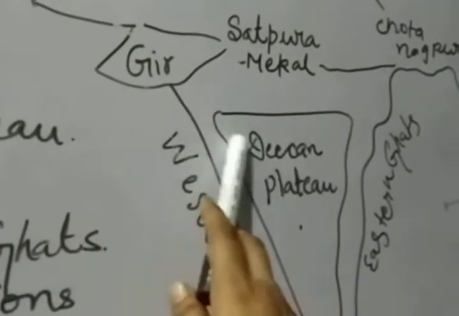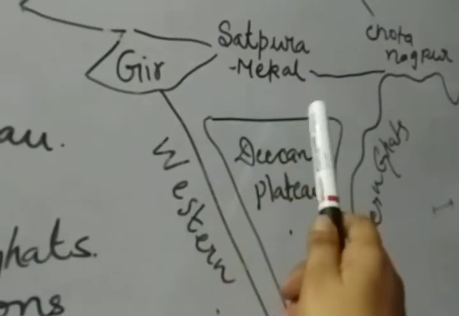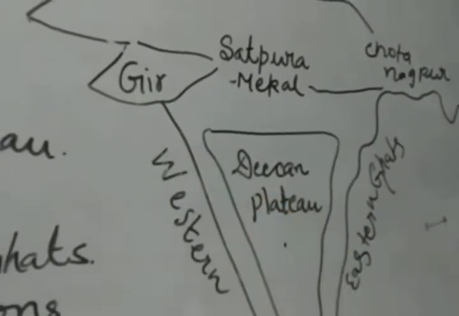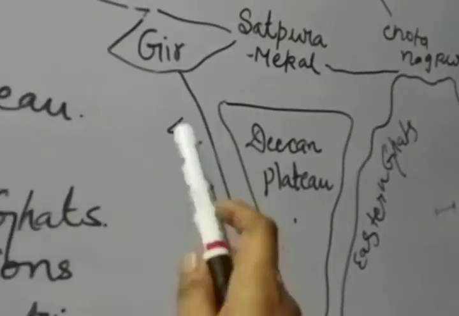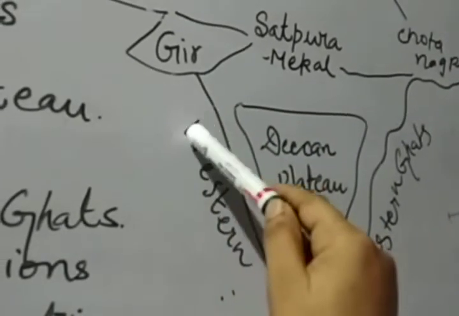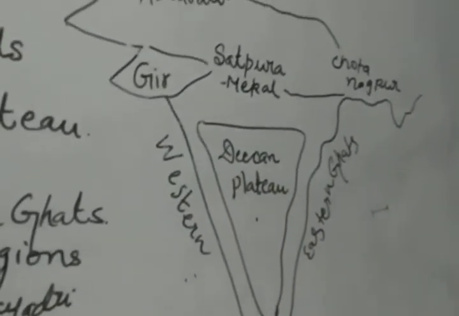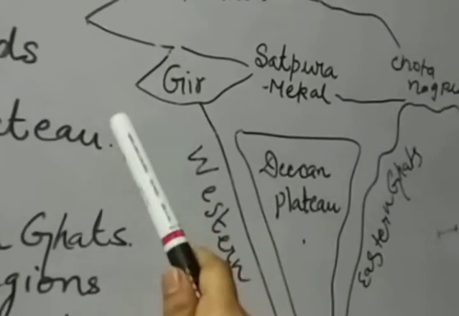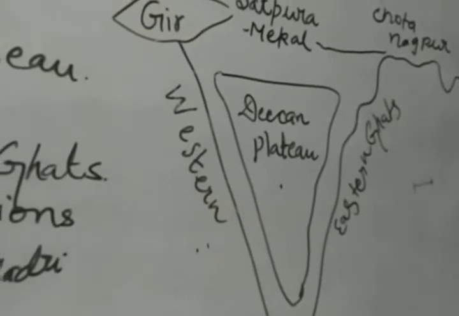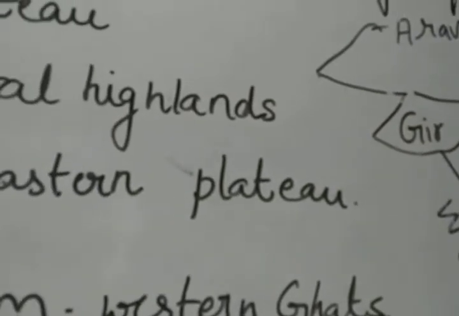So maximum rivers move from western to eastern areas. Only Tapi and Narmada are the two rivers which move from east to west. The flow of these two rivers is from east to west, and they fall into the Arabian Sea. But the rest of the rivers of the Deccan Plateau move from the western part to the Eastern Ghat. So Narmada and Tapi are the two exceptions which flow from east to west.